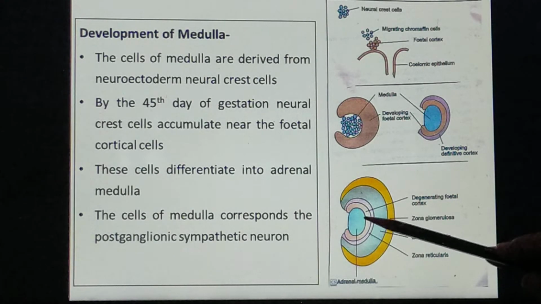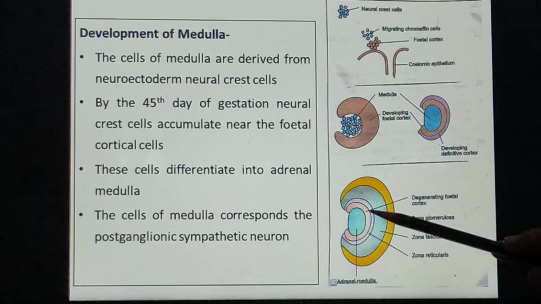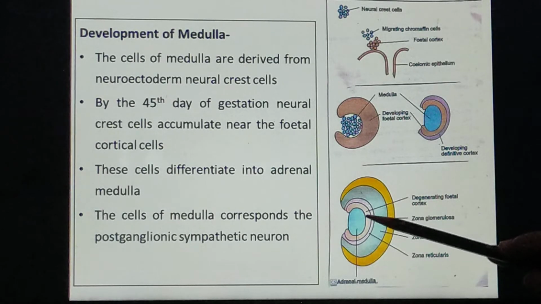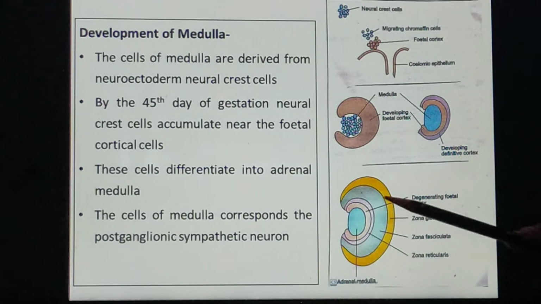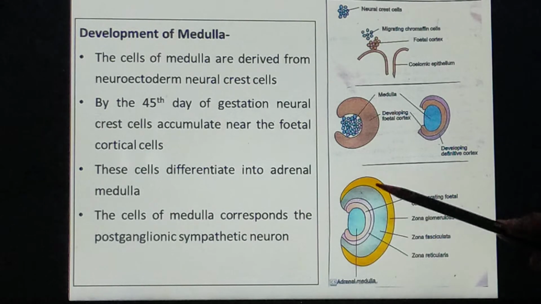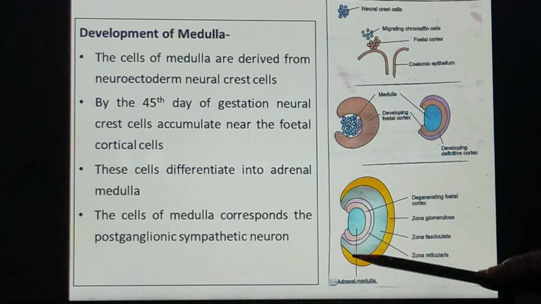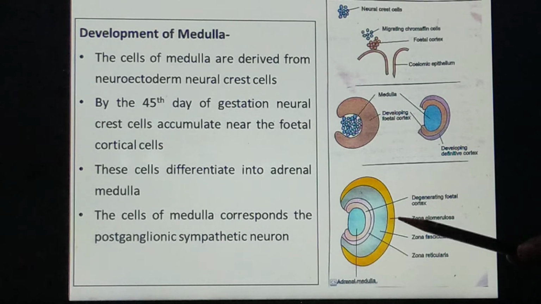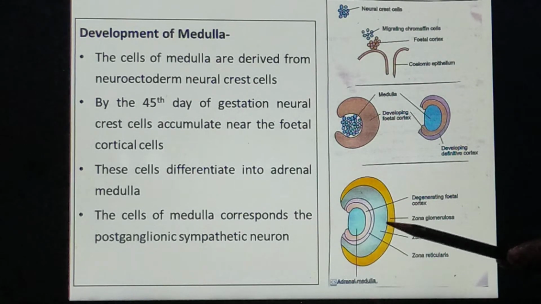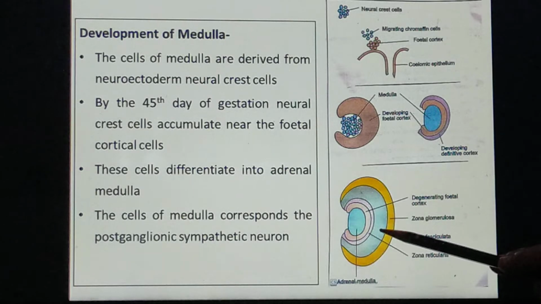Now this fetal cortex differentiates. Some say the fetal cortex gives rise to the reticular cells of the reticular zone of the adrenal gland, while the definitive cortex differentiates into two different layers. The outer layer is zona glomerulosa, while the intermediate layer is termed zona fasciculata.